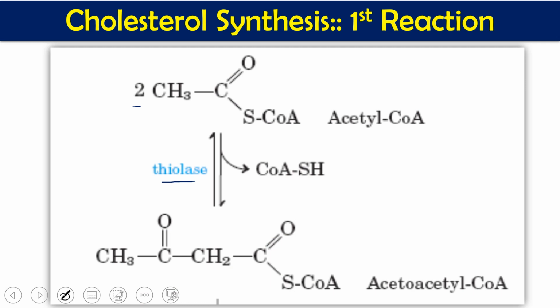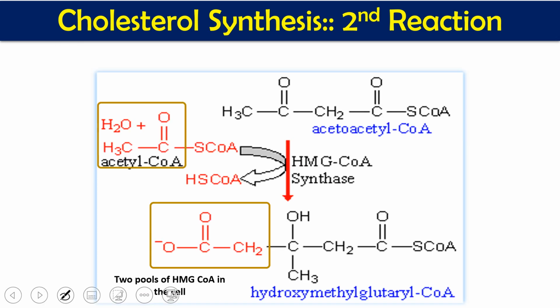This reaction is very similar to that of ketone body synthesis, but both pathways are distinct, because ketone body synthesis takes place inside the mitochondria and this reaction occurs in the cytoplasmic portion. It means we have 2 types of thiolase, one cytoplasmic, the other mitochondrial. In the second reaction, acetoacetyl coenzyme A gets another molecule of acetyl coenzyme A with the help of HMG coenzyme A synthase, and it is converted into hydroxymethylglutaryl coenzyme A, that is HMG coenzyme A.